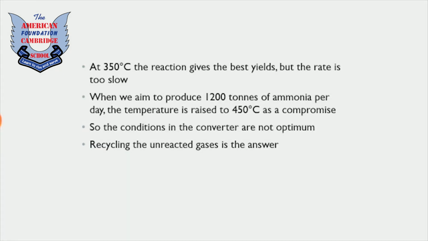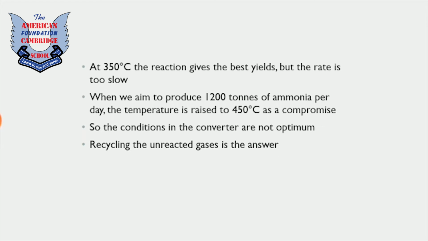At 350 degrees Celsius, the reaction gives the best yields, but the rate is too slow, because we are not using 400 atmosphere pressure as that was very expensive. So we are using 200 atmosphere, and at 350 degrees Celsius the rate of the reaction will be too slow. When we aim to produce 1200 tons of ammonia per day, the temperature is raised to 450 degrees Celsius as a compromise, because slightly raising the temperature will also increase the rate of the reaction.